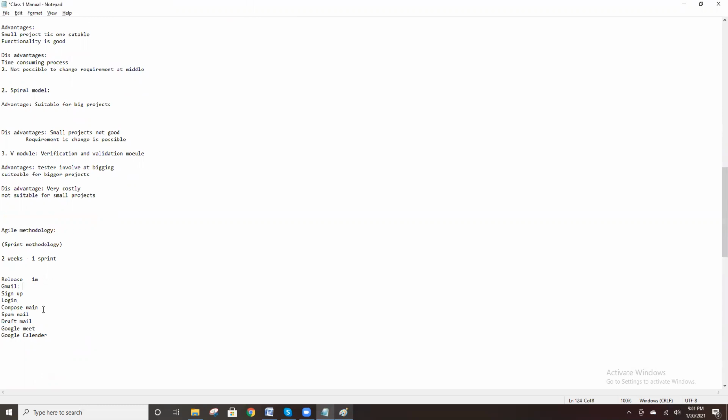These are the features available. In the requirement space, these are the requirements. As of now, the client has these many requirements, and we need to develop these requirements.